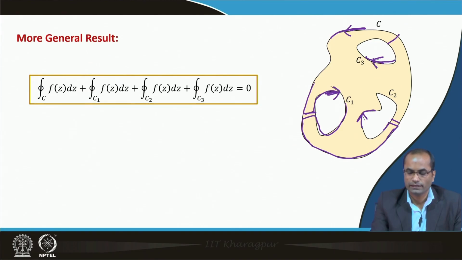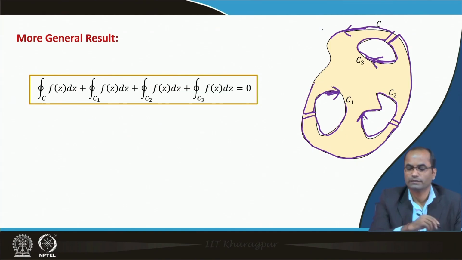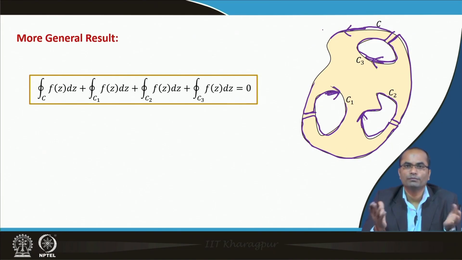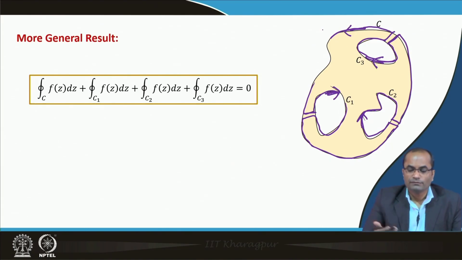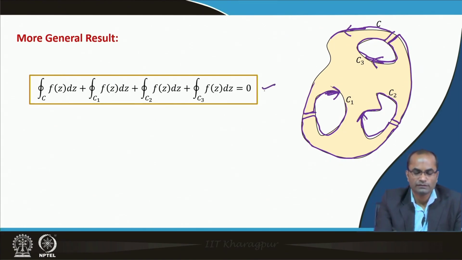So we will traverse across this C2 and come out of this, then go to the third one, go in, traverse in the clockwise direction, and then go out, and then again this one. If we take such a cut here, the whole domain becomes a simply connected domain, and then we can apply the Cauchy integral theorem again,